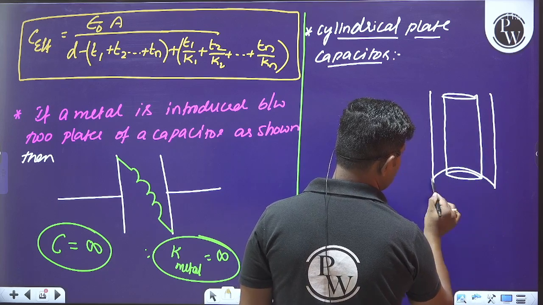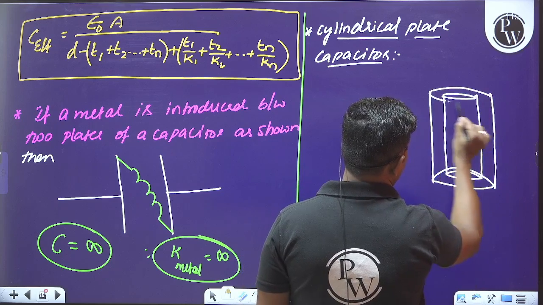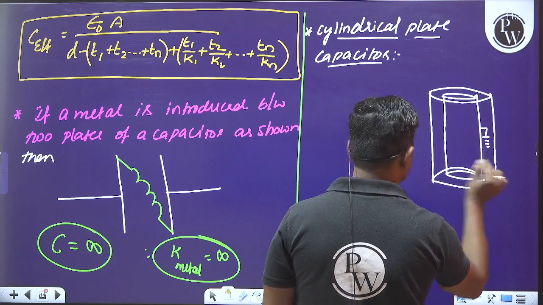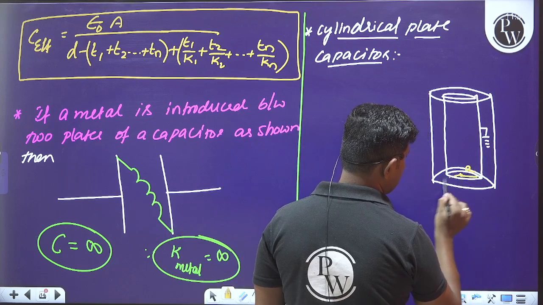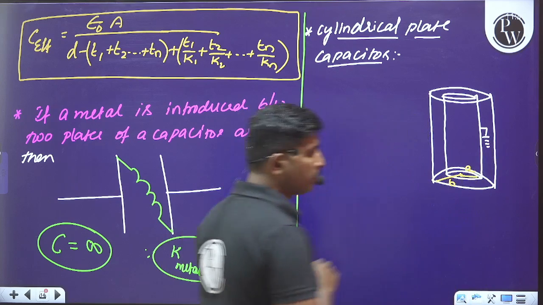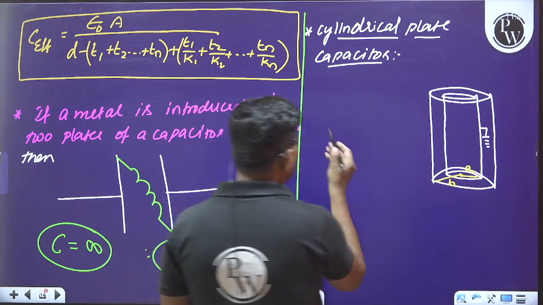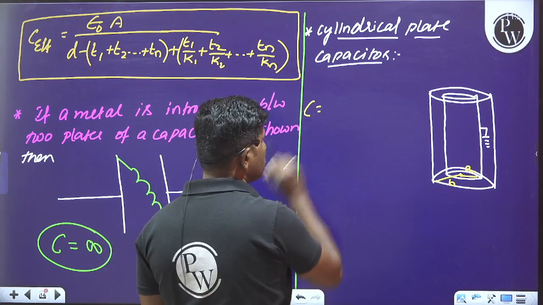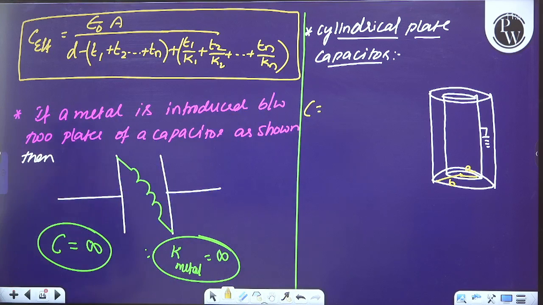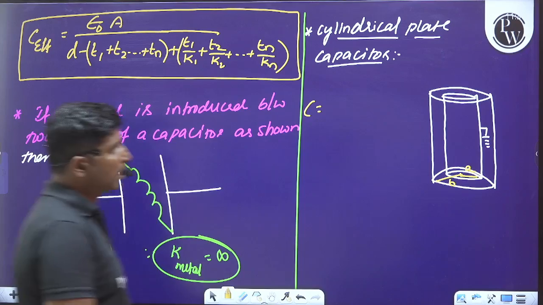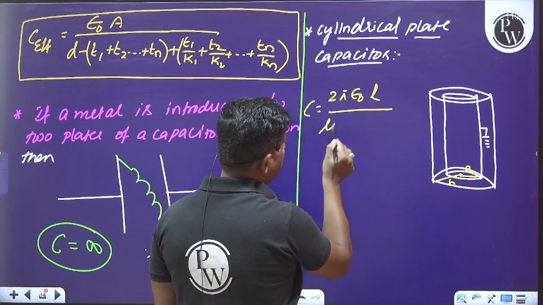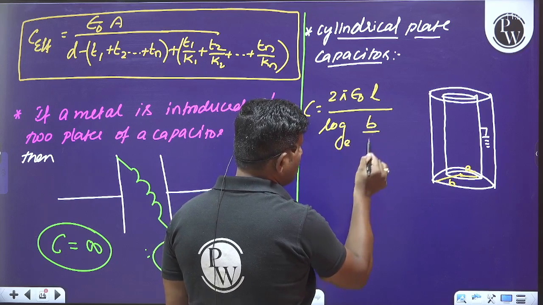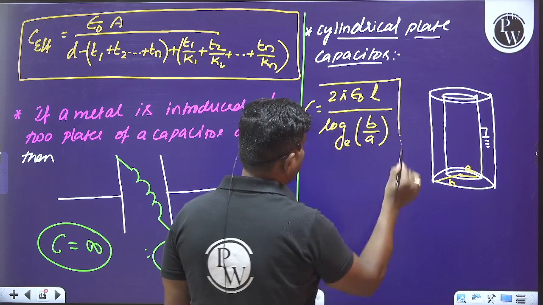Okay, so please look at the board carefully. The inner plate is grounded, and initially the conductor has radius A and the outer cylindrical plate has radius B. Then what is the capacitance? The capacitance will become equal to 2 pi epsilon naught into L divided by log to the base e of B by A.